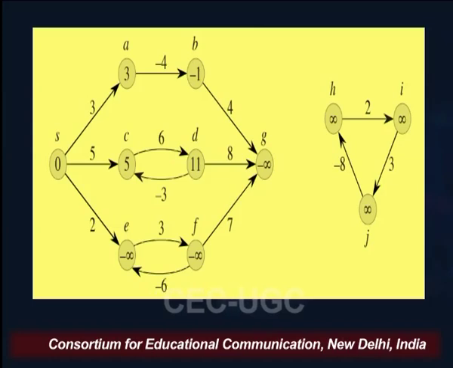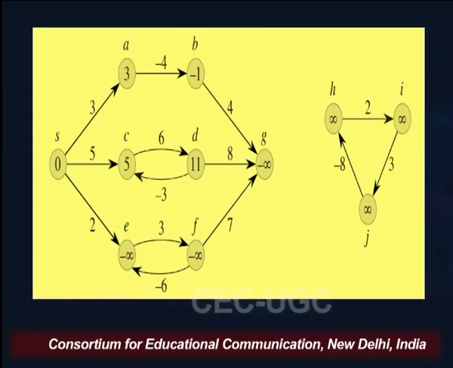So, first we have given 2, then 2 plus 3 is 5, 5 minus 6 on the back path gives minus 1 in E, then minus 1 plus 3 at F we will be having 4, then 4 minus 6, again E will be having minus 2. So, the moment you enter into this cycle, which is a negative weight cycle, you will not be able to end up with a definite amount. Every time you move into the cycle, you will end up with a lesser amount for this shortest path.